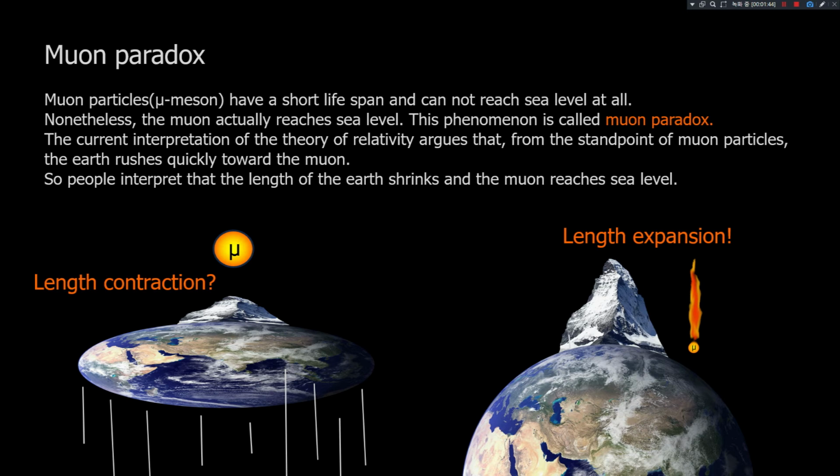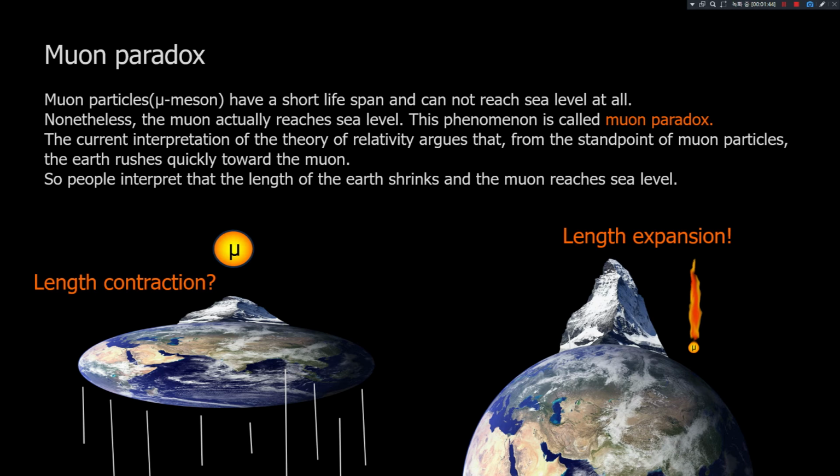Next, let's take a look at the muon paradox. It is very important which one will be the standard among Earth and the muon. Which is the standard? First, I'm going to look for the essence of the muon paradox. It is the point of the muon paradox that there is no possibility to reach the surface of the sea because its particles have a short life, but they do actually reach the surface of the sea. This is called muon paradox, which is currently described as a time delay.